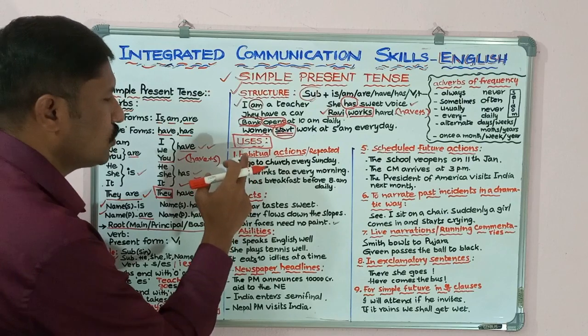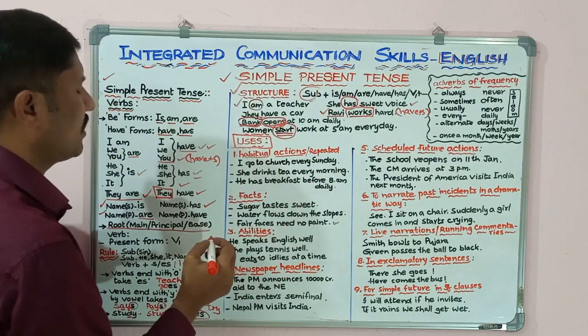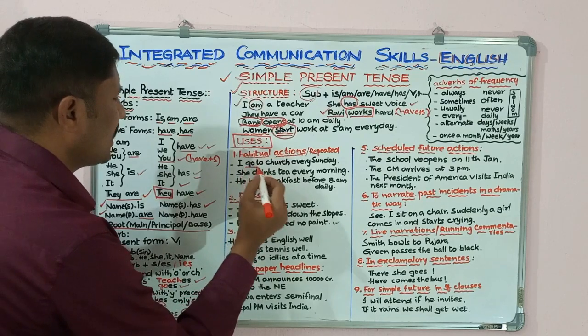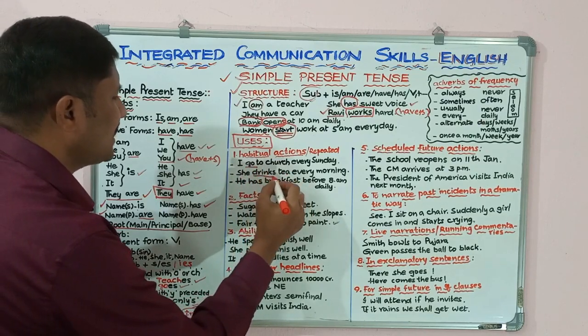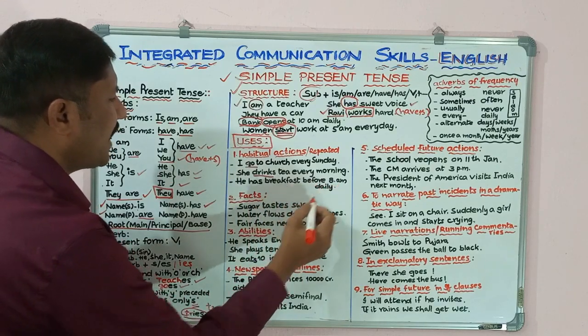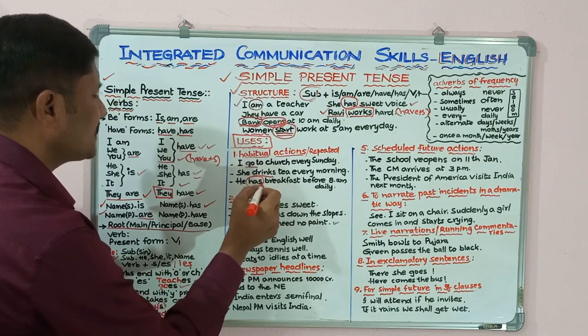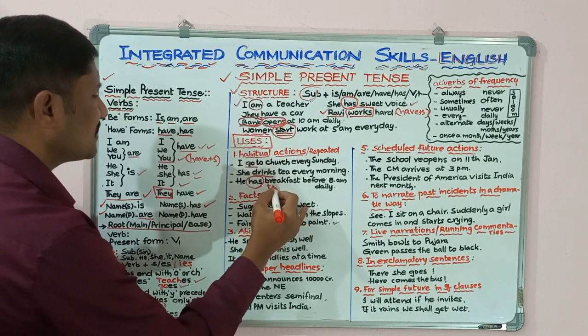First sentence under this usage, I go to church every Sunday. She drinks coffee or she drinks tea every morning. He has breakfast before 8 a.m. daily. Has is used in the sense of take.